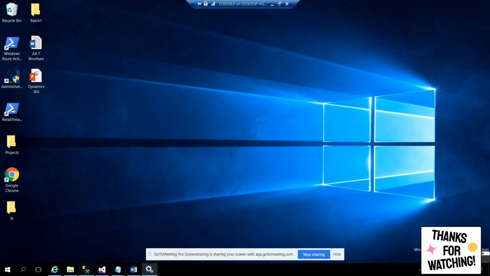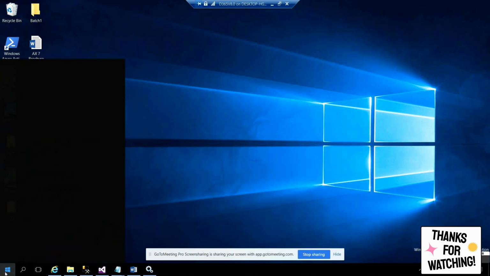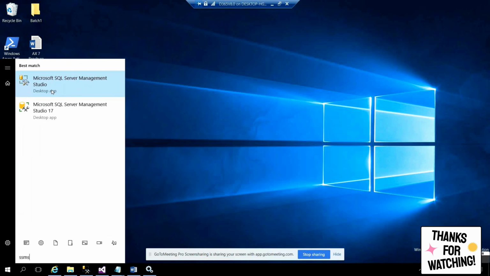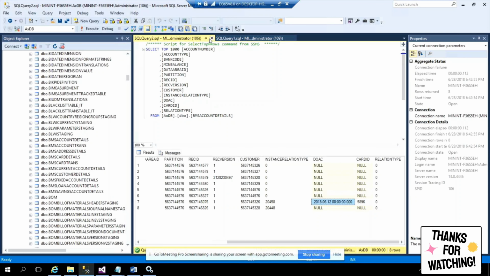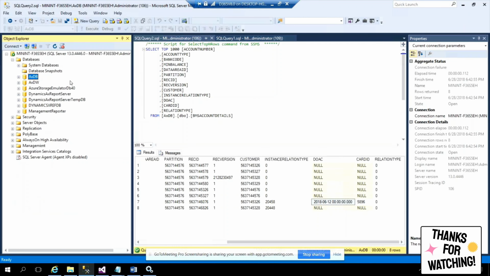Now let's go to the SQL Server. To go into SQL Server, it's as usual. Go to SSMS, right click, run as administrator or whatever it is. I already have the SSMS open here. Let me open that. So watch here, SQL Server. You have one interesting database. The first one is AXDB, and you have the other interesting database, AXDW, and you have a couple of databases related to Azure. One is Azure Storage Emulator.